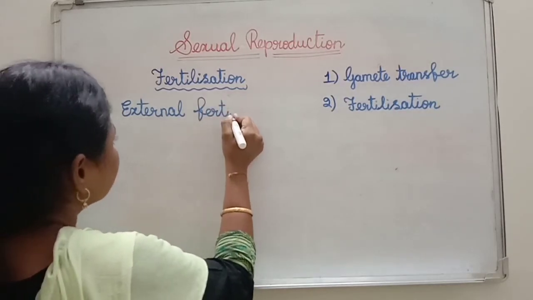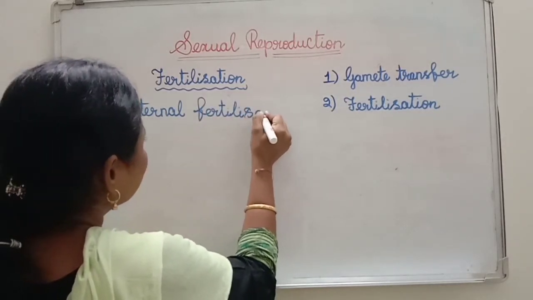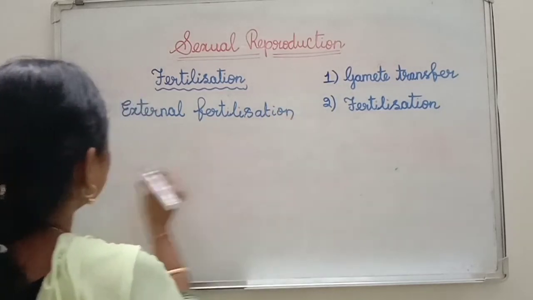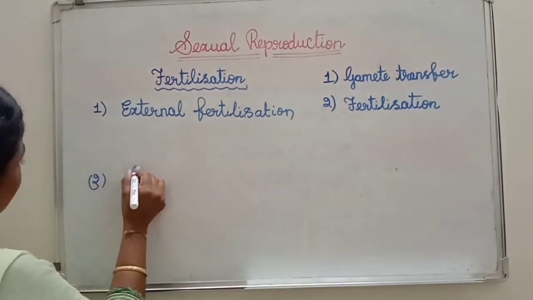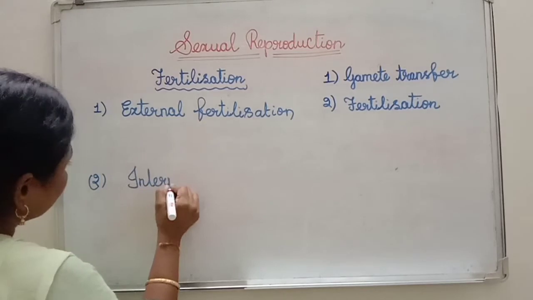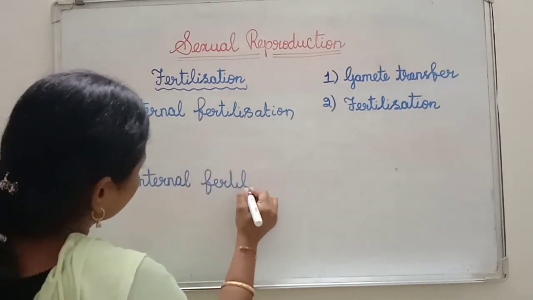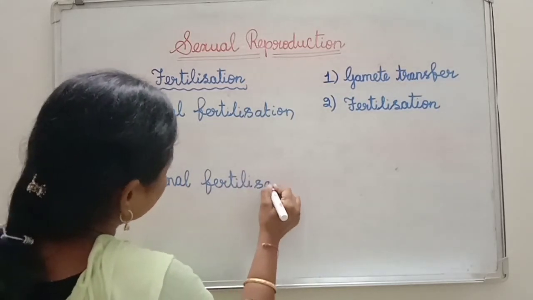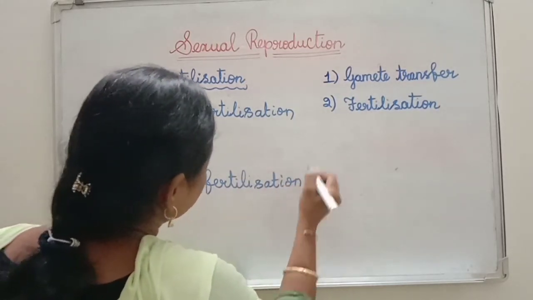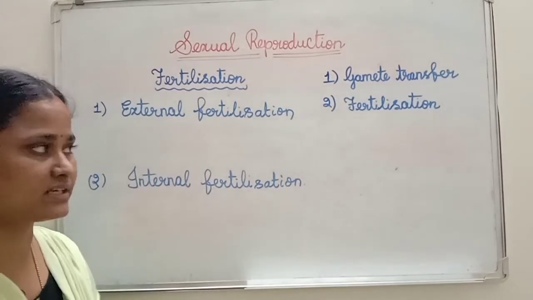Number two is internal fertilization. Like this, there are two types of fertilization taking place in organisms.